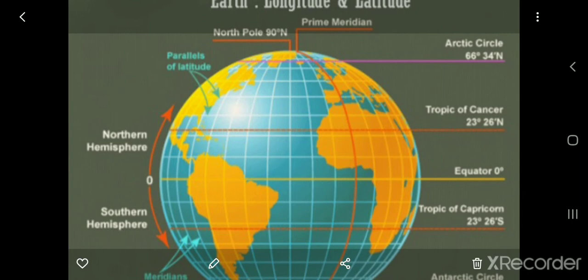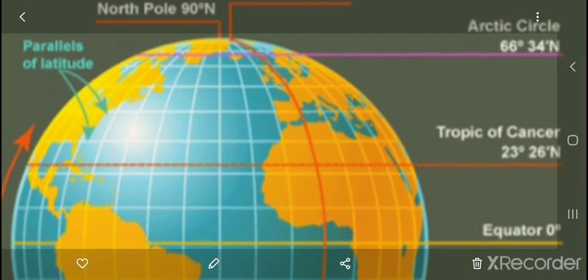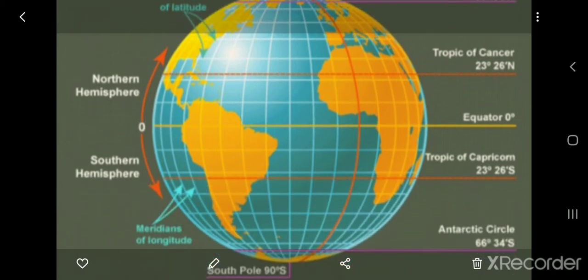The next is the Tropic of Cancer. As we move further to the north side, you can see the 23 degree 26 minute north. It is considered the Tropic of Cancer. Similarly, when we move down to the southern side, 23 degree 26 minutes south, it is considered the Tropic of Capricorn.